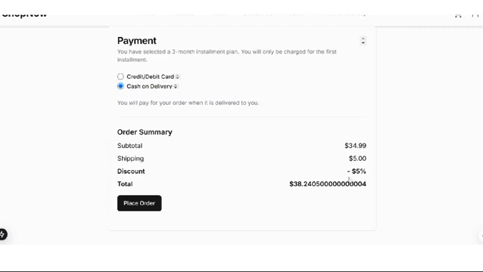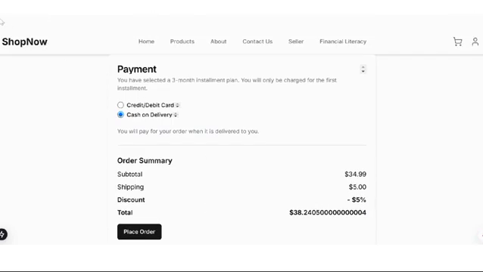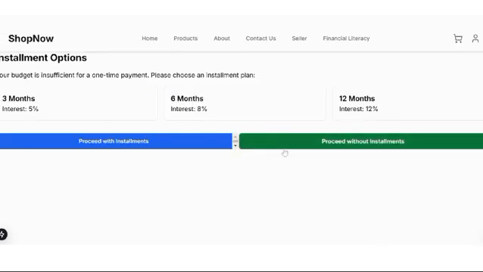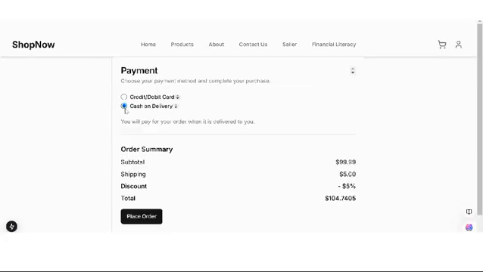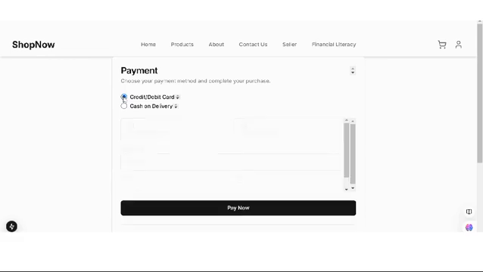And here you can see I have the bronze level, so I got 5% off, and this is my total. And if I don't want to proceed with the installments, I will simply proceed without clicking, and it will redirect to this payment page, and here he can do his normal payment.